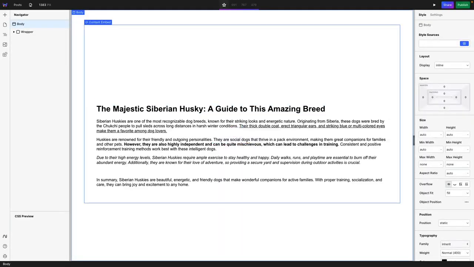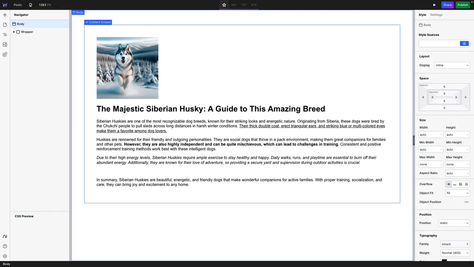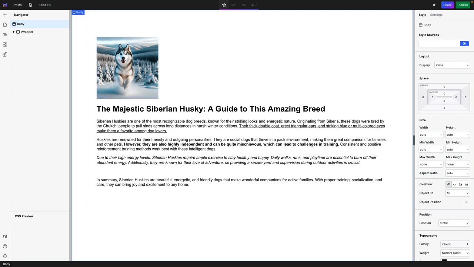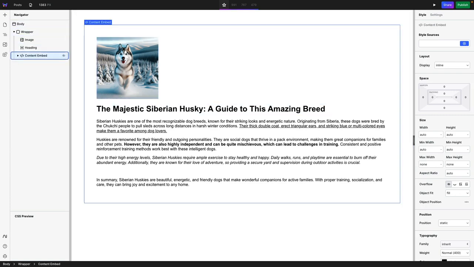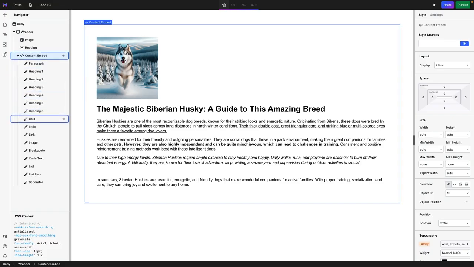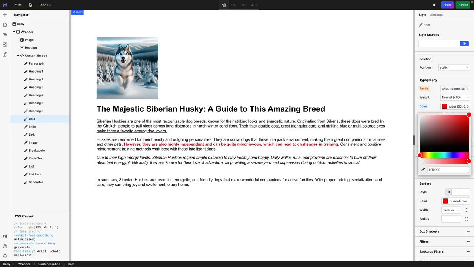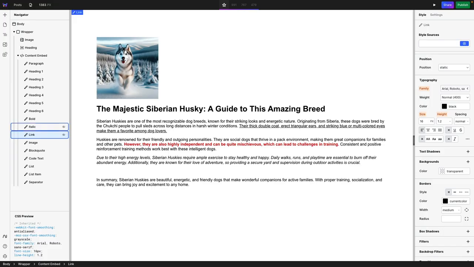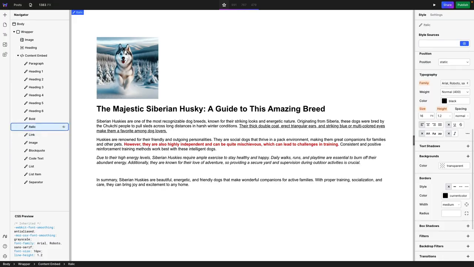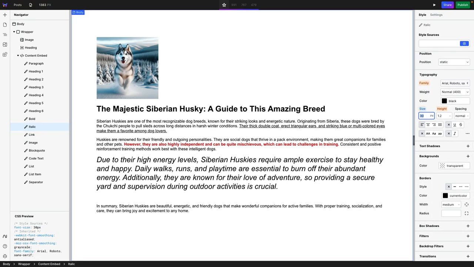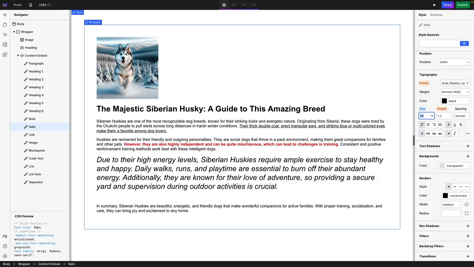And all the changes that were made in Tape appear here in Webstudio. So right now I have some liberty in how I can change the design of this. Let me go back to the wrapper, to the content embed, and in here, let me change the bolds to another color. Let's say I want the typography when it's bold to be red, and I see it changes over there. And I want the italics to be, I don't know, another size, see? And you have full control on how to change the content that is coming from Tape.